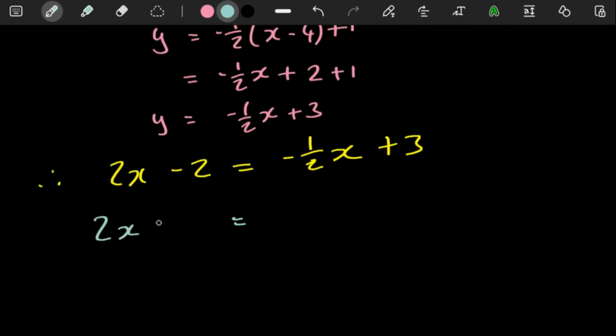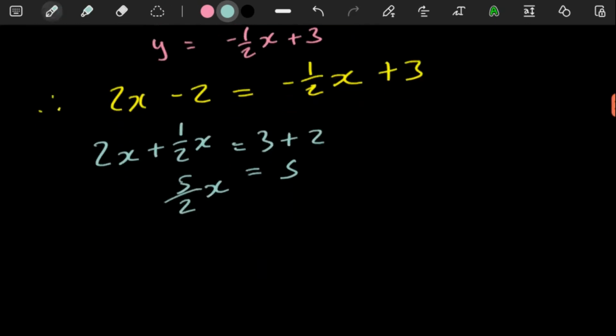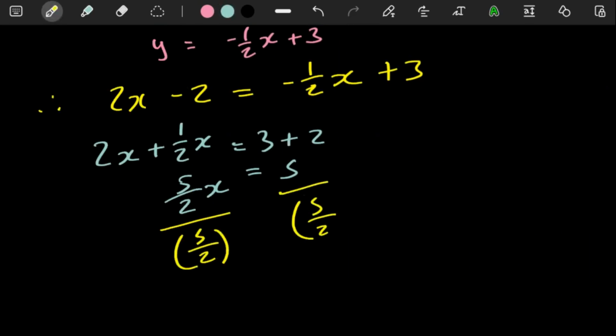Here we're going to have 2x plus 1/2 if the half goes over. The -2 goes to the other side. You would plus 3 plus 2 would be a 5. 2 plus 1/2 is just 2.5, but in your calculator, 2 plus 1/2 is going to be 5/2. And then remember, you can easily just divide by a fraction on both sides. 5/2, you divide there. 5/2, you divide there.